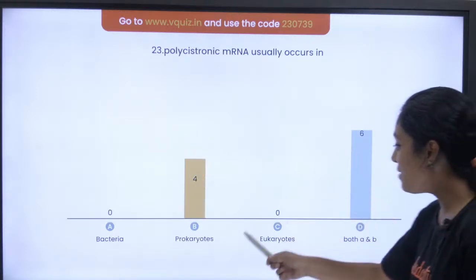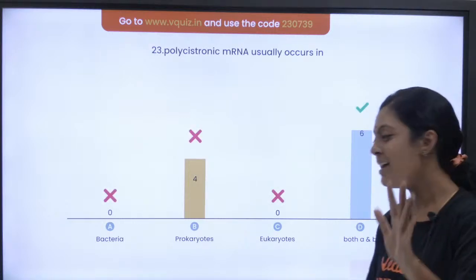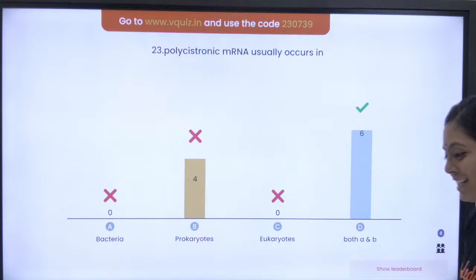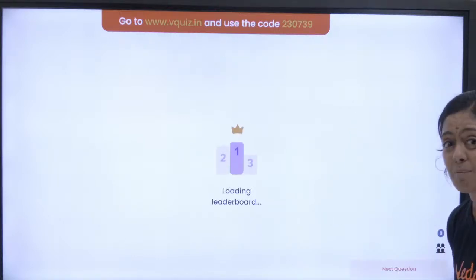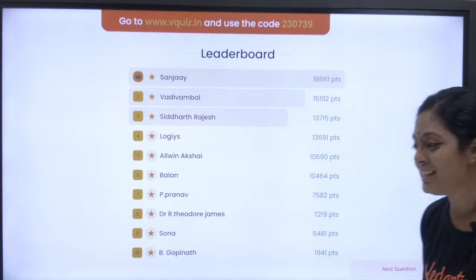Look, 4 people have answered prokaryotes. Yes. The question is simple. The option is a little tricky, there is some twist in it. Okay? No problem, no problem. We are all learning. You won't make this mistake again. That's the thing you should know. Yes, Sanjay, Vadivambal and Siddharth.